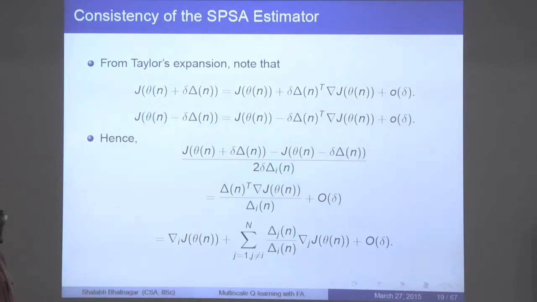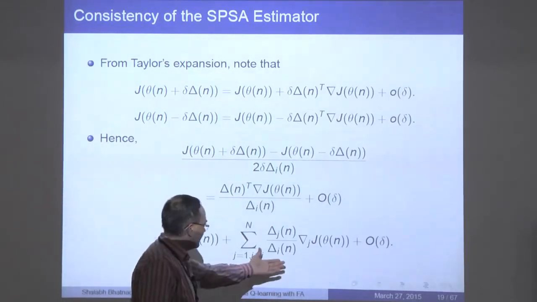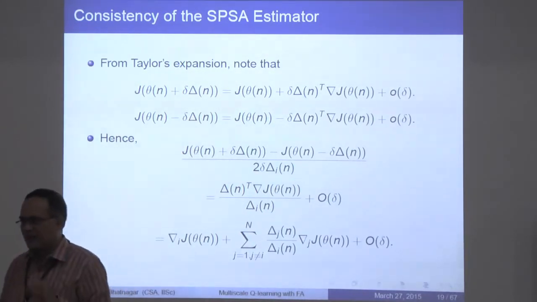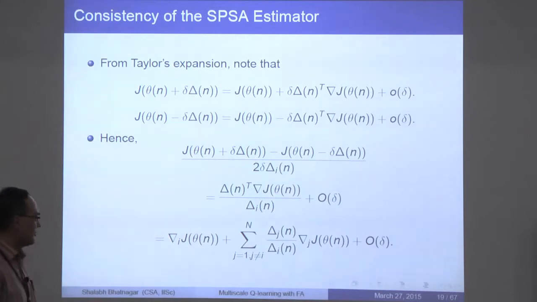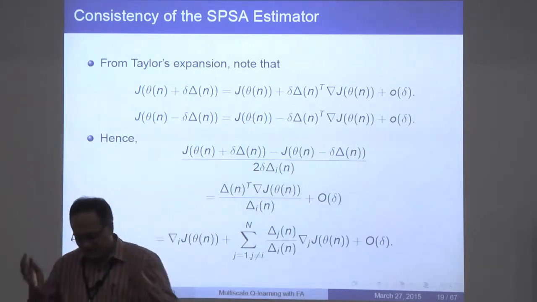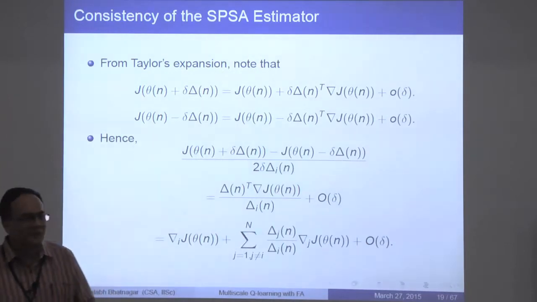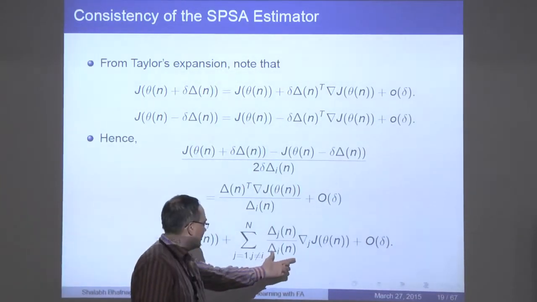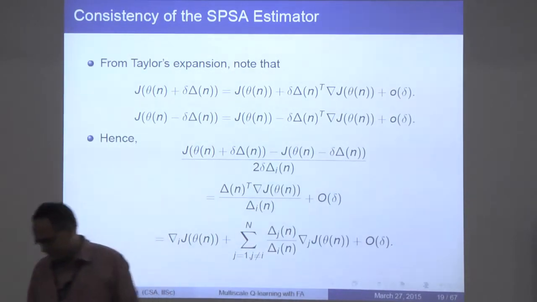Okay, it's not giving you the ith partial as such. It is giving you something more, and that is something that you didn't want in the first place. So it's giving you something more on top of the ith partial as well. It's like that buy one get one free. So you get something free in addition, which you probably don't care about. Okay, so then the question is, what role does this quantity play?